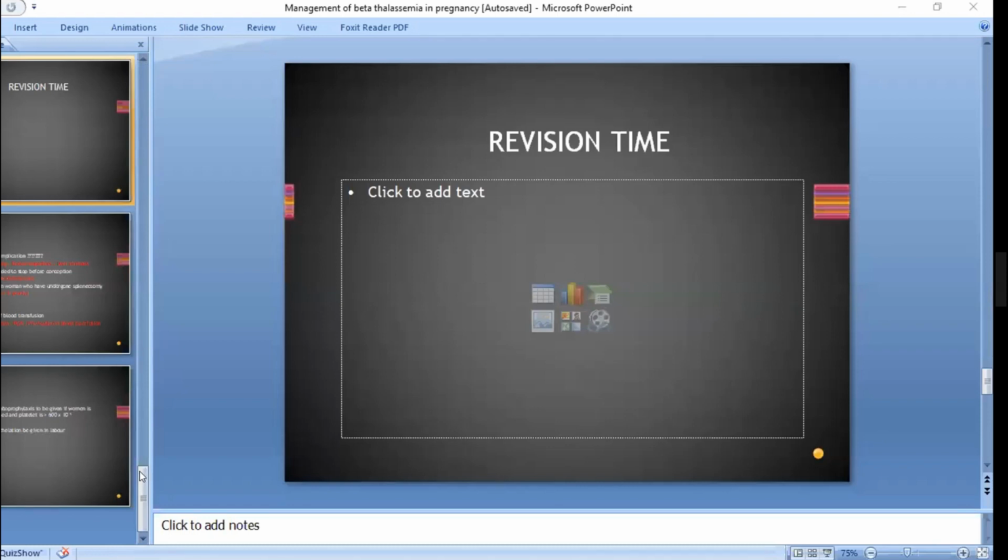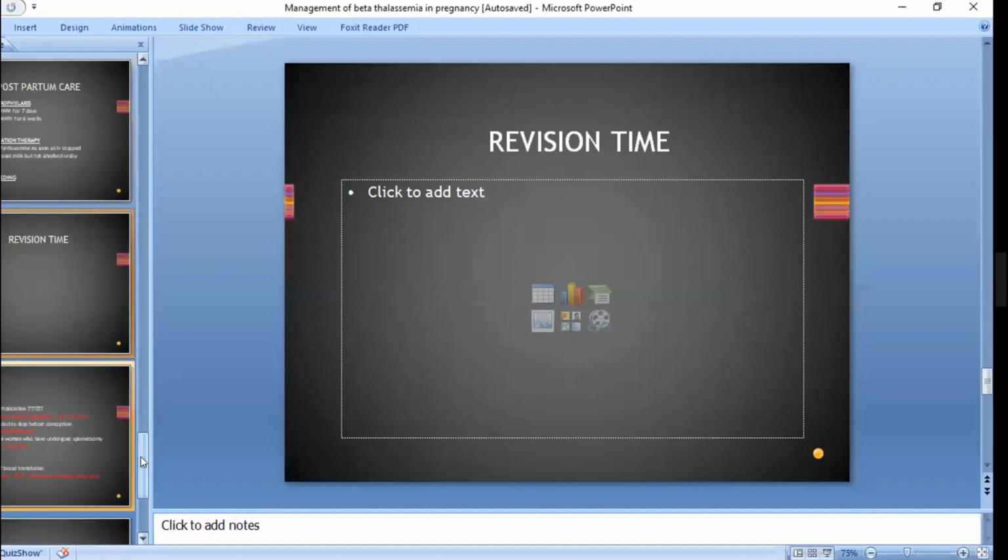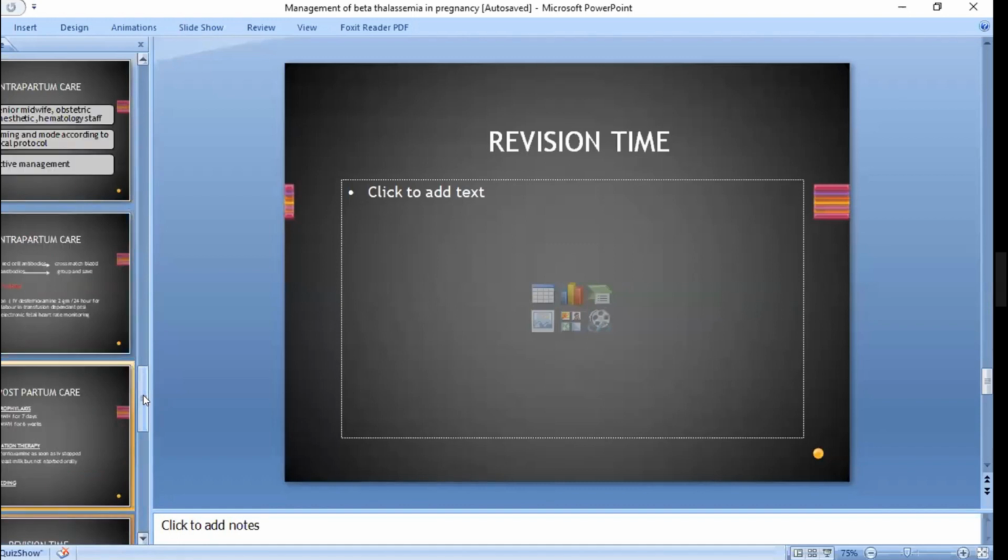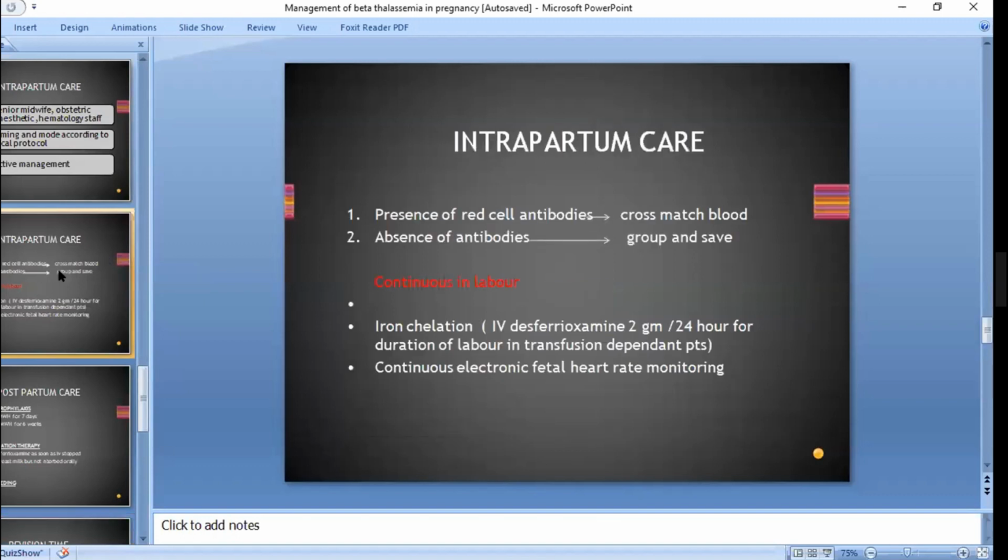Patients with RH antibodies, yes, very good, ma'am. Same as in sickle cell, in which RH antibodies are present and in which they are absent. What will we do? Group and save. Good, very good. Presence of red cell antibodies, cross-match blood; absence of antibodies, group and save.